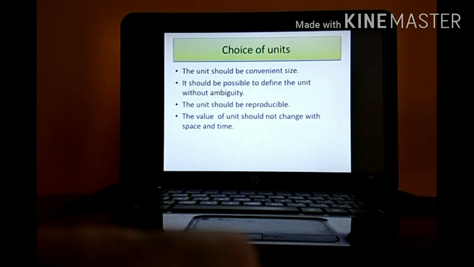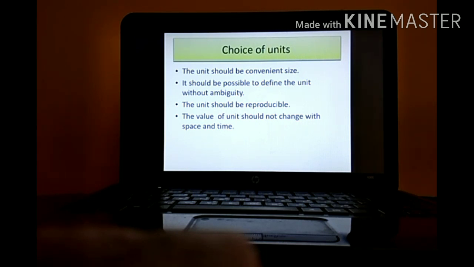Now there are some conditions on which units are chosen. First one, the unit should be of a convenient size. It should be possible to define the unit without any ambiguity. Without any ambiguity means what? Without any hesitation, it is possible to define the unit.